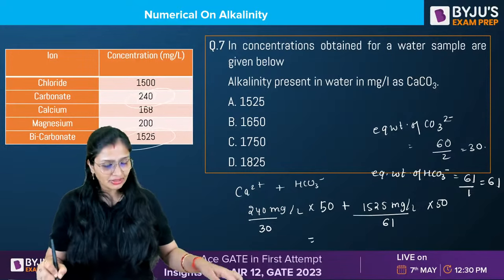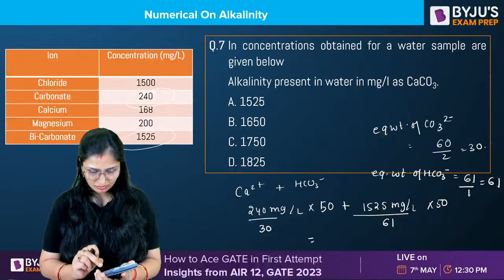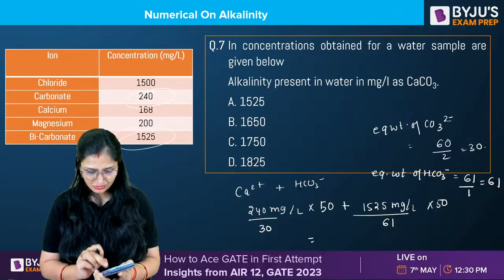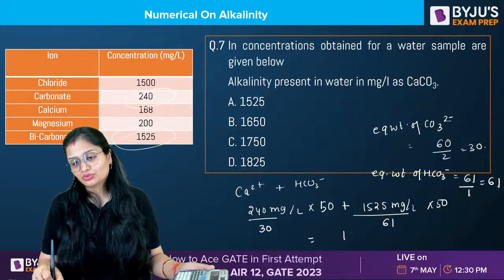How much is it coming? 25 divided by 61 into 50. 1650.